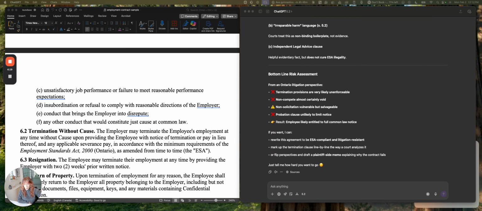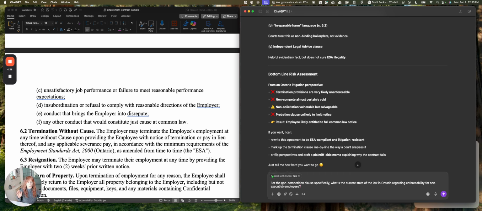So as a follow-up prompt, what we might want to do, because of course, you would never take the first output from ChatGPT or any AI tool. I don't think that would ever be good enough. You're going to want to iterate with it and dig in a little bit, use your own lawyer brain, which it does not have, to be a little bit more analytical or question issues.